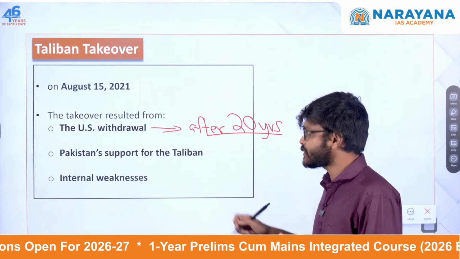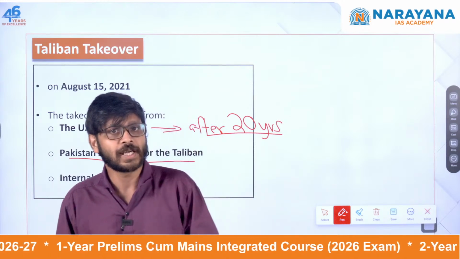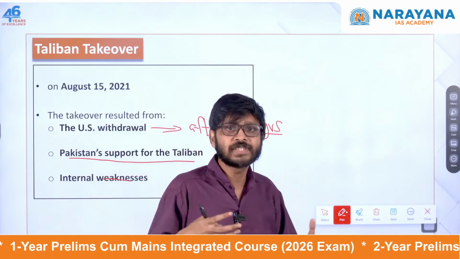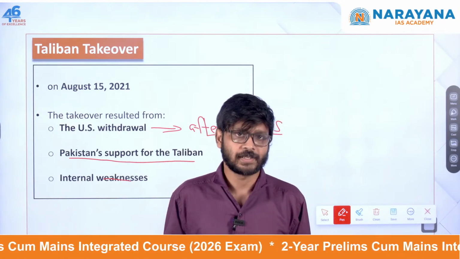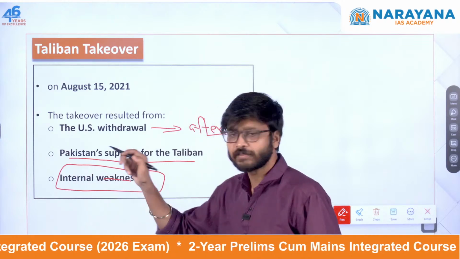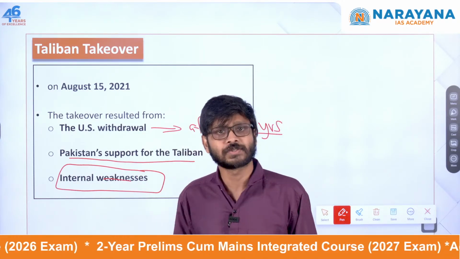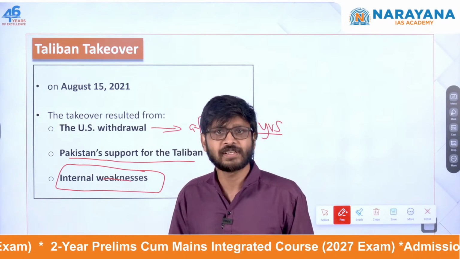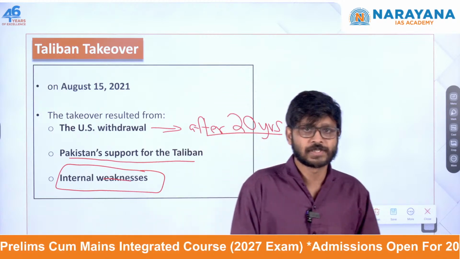Pakistan has also long supported the Taliban. They provided them with safe havens, and even logistical support was given by Pakistan. That is also one important thing. Also, Ghani's government had internal weaknesses: corruption was there, and the leadership was also not strong. As a result, the Taliban took over, and India had very good ties with Afghanistan.